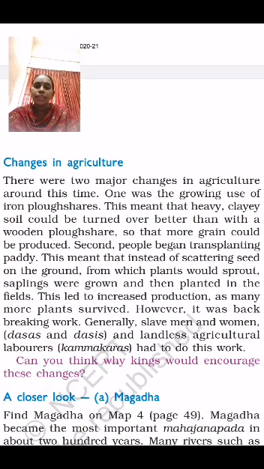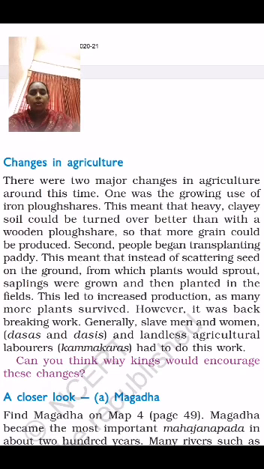That means rice they started to grow. This meant that instead of scattering seed on the ground from which plants would sprout, saplings were grown and then planted in the field. So instead of scattering, they started to keep the seeds in a proper manner in a field. This led to an increase in production in the field. When they dig the land and keep the seeds, they can get more production in a proper manner also.